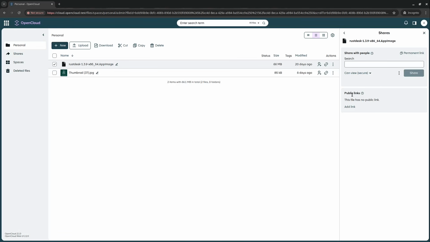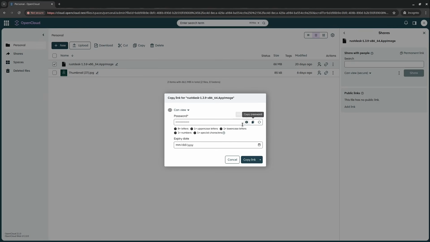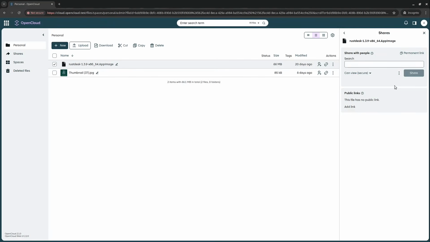Here we also see a public link. We could just select add link here. Then I select a copy link here. We could also see a password here directly. A password is just generated by default. Very, very cool, to be honest. We could also copy link and password. Very cool, very handy. And we could also set, of course, our option, our expiry date, and so on. Kind of cool, to be honest.